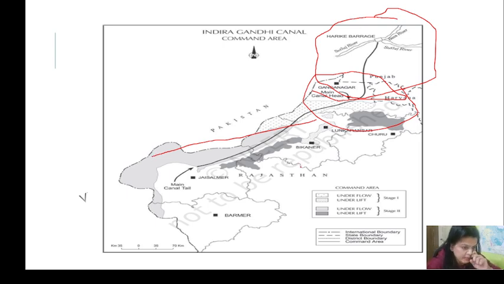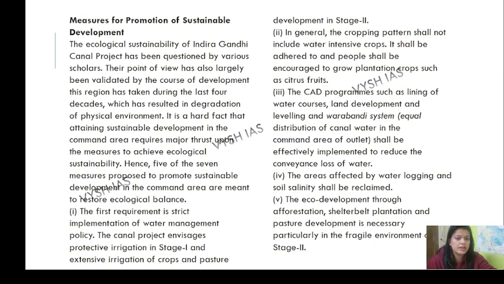So where did it start? It started from Harike Barrage, that is the Satluj River, Beas River. You know this thing? If not, then go and watch the lecture. So it started from Harike Barrage, enters into the Ganganagar and Hanumangarh part of Rajasthan. Then it goes with the canal system.